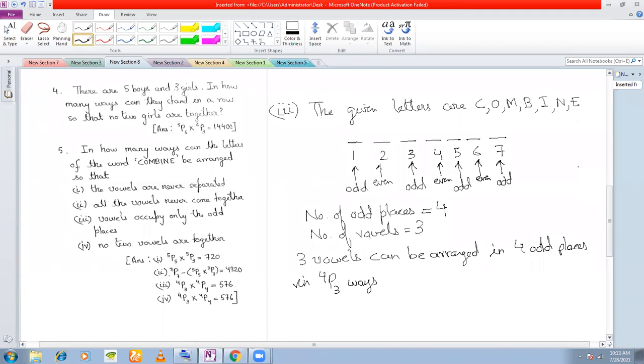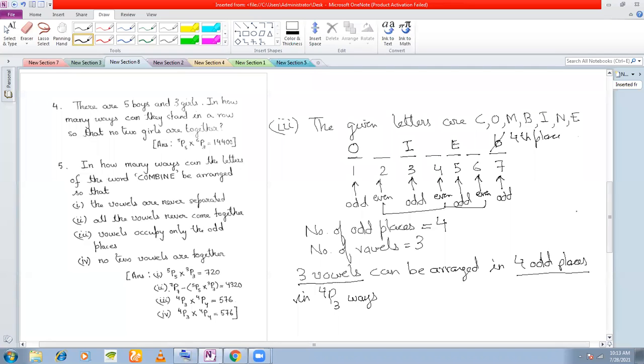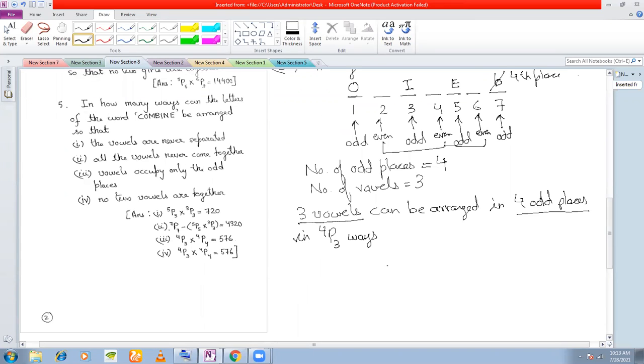One place will be left because see how many vowels are there? 3 vowels and 4 odd places. So O, I, E are the vowels, right? Let us say O, I, E occupy these places. So this place is still left blank, isn't it? So apart from these 3 even places, you have this 4th place here. So 4 places are left. So how many letters are left? 4 other letters are left.